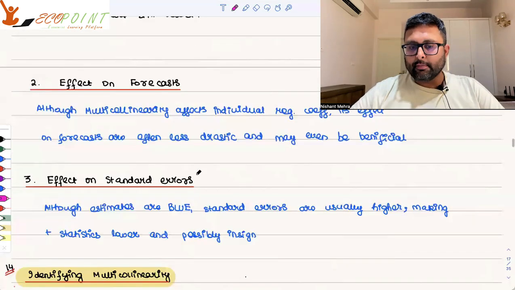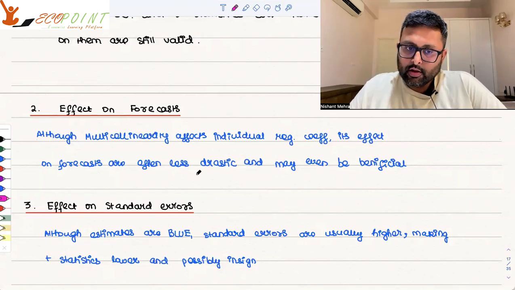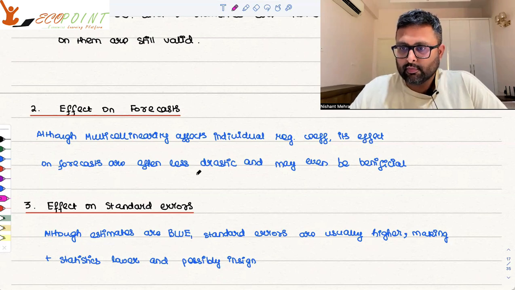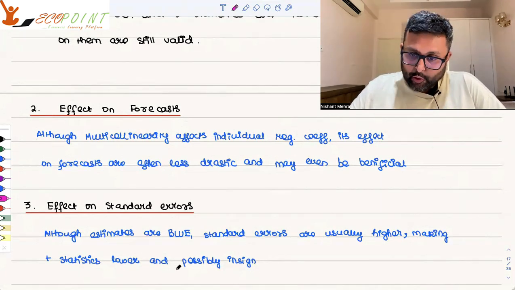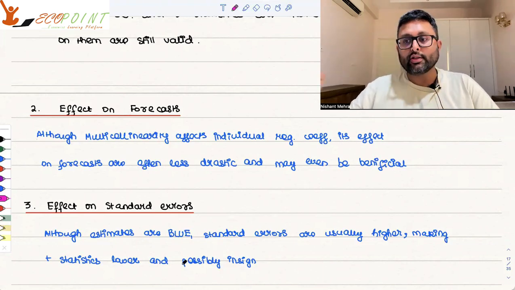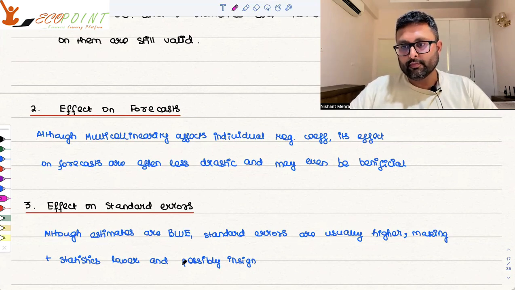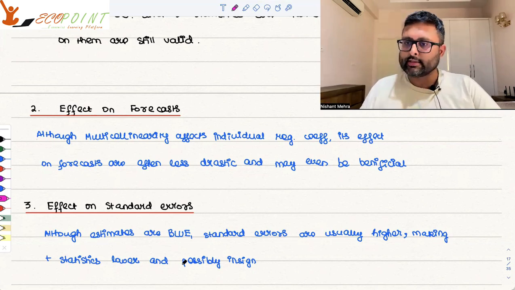If the main thing you have in your head is how forecasts are behaving, then multicollinearity is not a problem. If your main objective is just the forecast, you can actually neglect it. You do not have to worry much about it. What is the effect on the standard errors? Estimates are still BLUE, but standard errors are usually high. If the standard errors are higher, the T statistics will be lower. T statistic is beta hat minus beta upon standard error of beta hat, so if the denominator is larger, the T statistic is smaller.